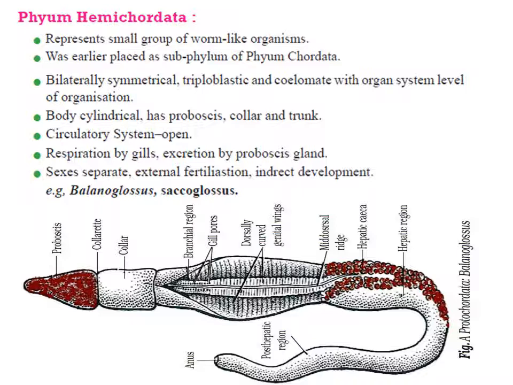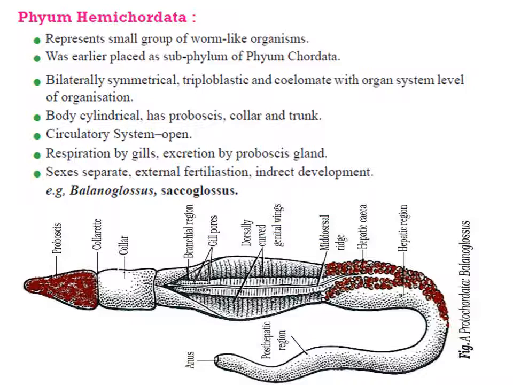They exhibit organ system level of organization. They are triploblastic, bilaterally symmetrical. The body is divided into, as you can see in the diagram, proboscis, the tip part, then collar region, the middle part, and the trunk region. The bottom region is all the trunk.